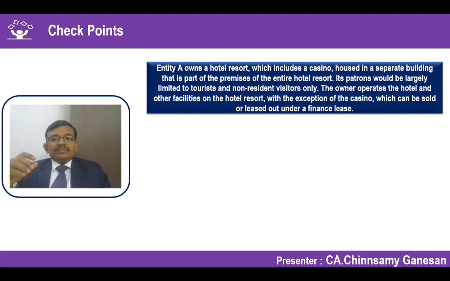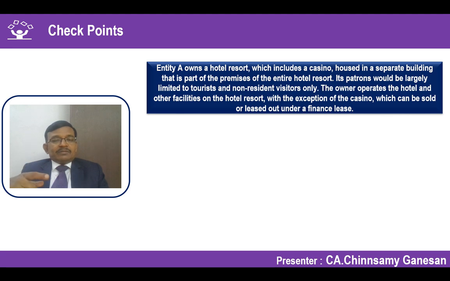That's a casino, right? The owner operates the hotel and other facilities in the hotel resort with the exception of the casino, which has been sold or leased out under a finance lease. Let us take the example as leased out, not using the word sold, because when we have sold, it's already derecognized.